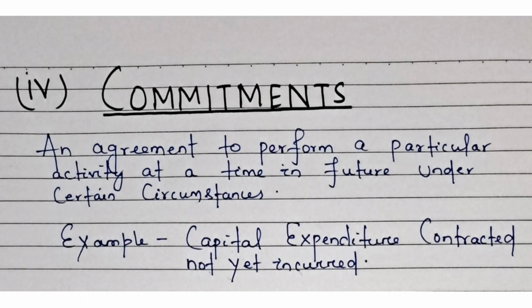Now this is a commitment by the company to XYZ Limited to purchase machinery of rupees 10 lakh in future, which has been contracted but the expenditure has not yet been incurred. So it is a commitment for the company to purchase that machinery in future.